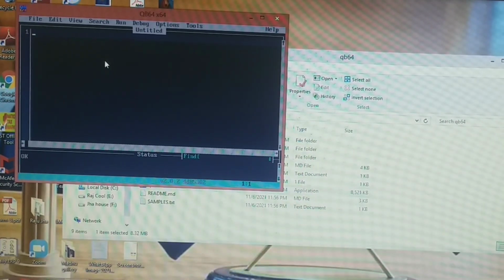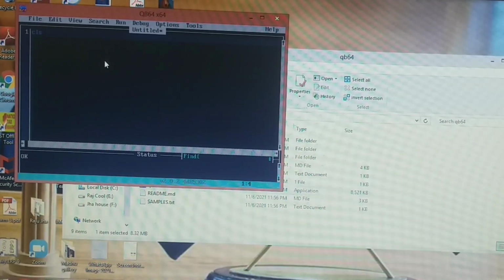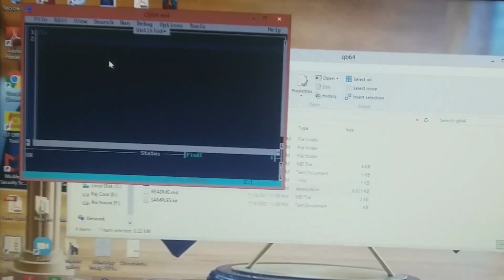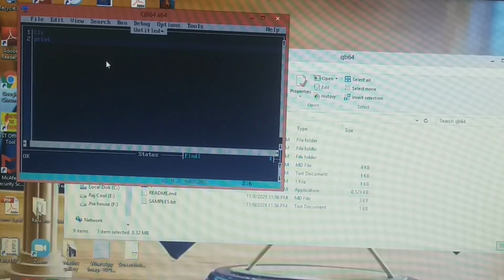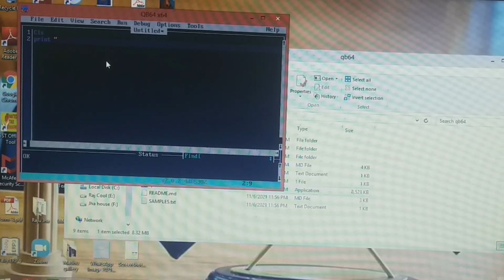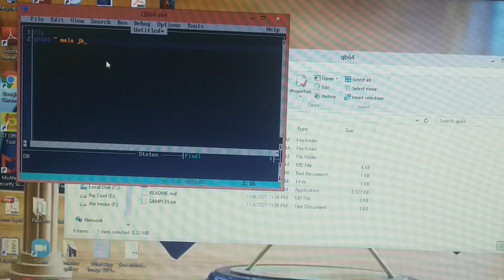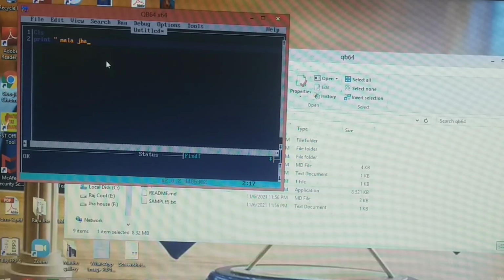Number one is CLS, which is clear screen, right? Now you just have to print Mala Jha. And now end.